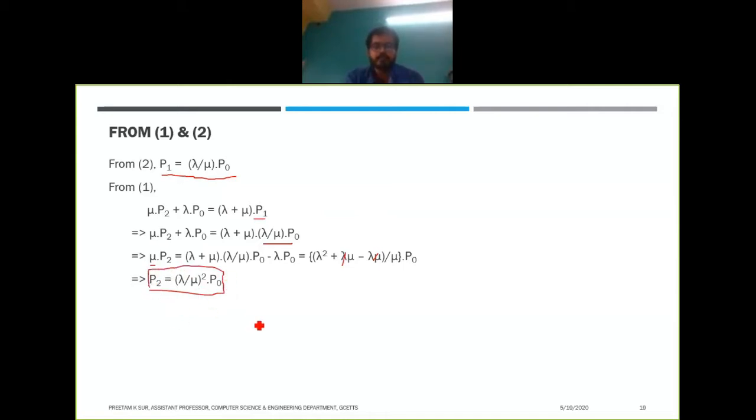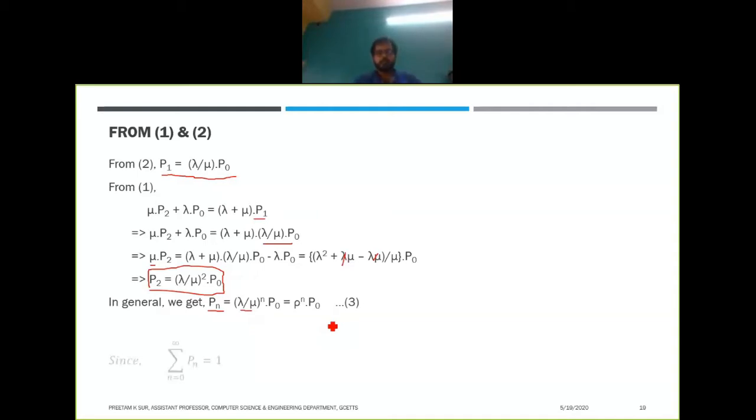Likewise we can extend it to derive p3, p4 and so on, and in general pn is equal to lambda by mu to the power n into p0, or in other words rho to the power n into p0, where rho is lambda by mu. So the probability that there are n persons in the system in steady state is rho to the power n into the probability that there are 0 persons in the system.